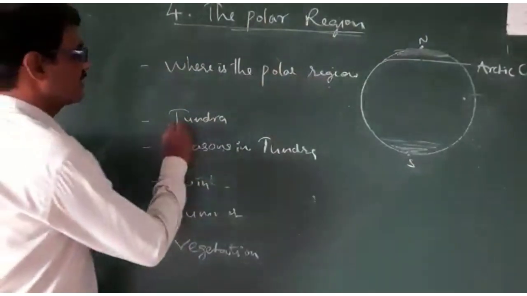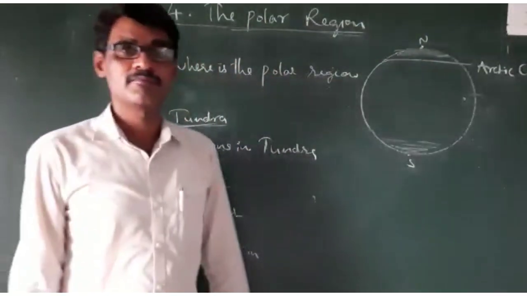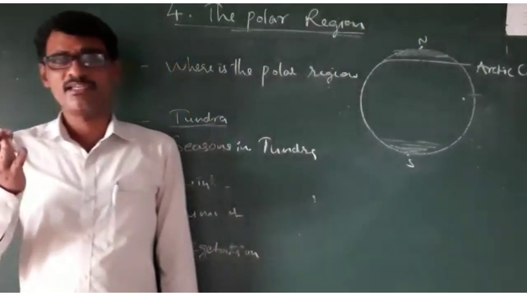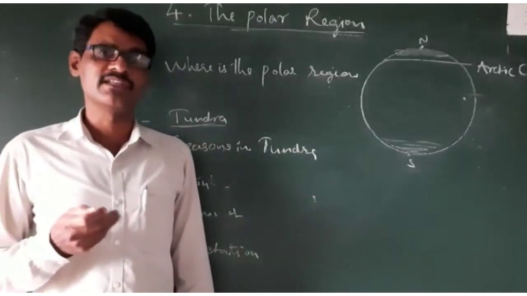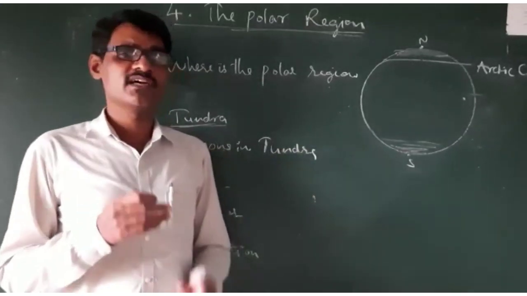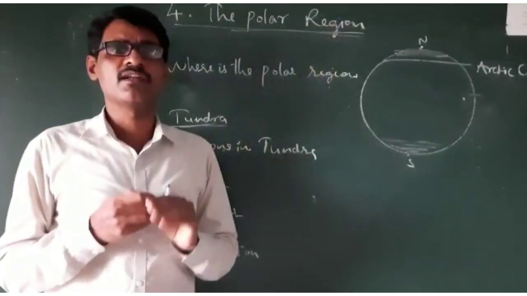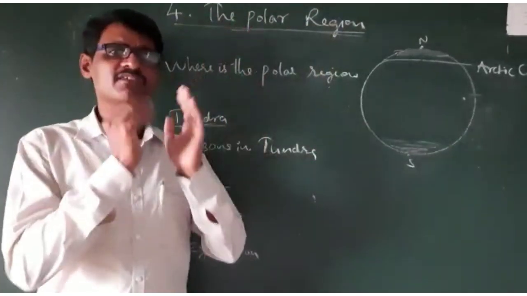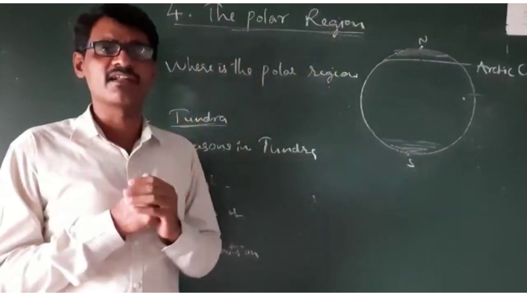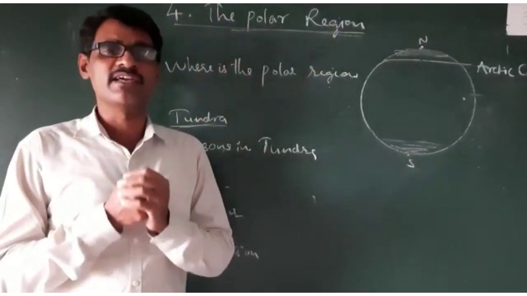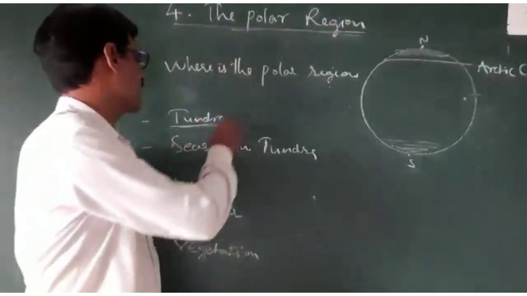And here, tundra. What is tundra? You can see in our textbook there is a picture showing the northern areas of the continents shaded with color. These shaded areas are called the tundras.